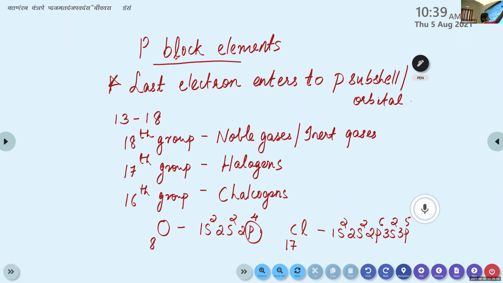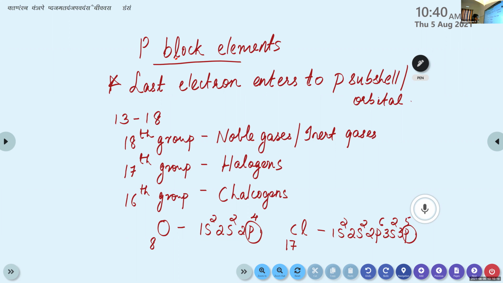So here also the last electron enters the p subshell or p orbital. This chlorine is a member of group 17, halogens, and this oxygen is a member of group 16, chalcogens. These all come under the category of p block elements.